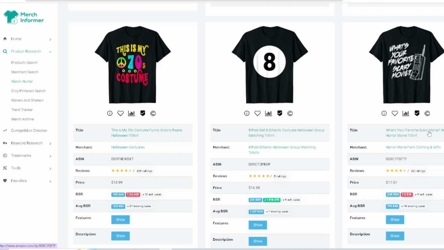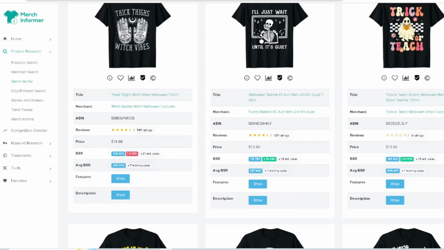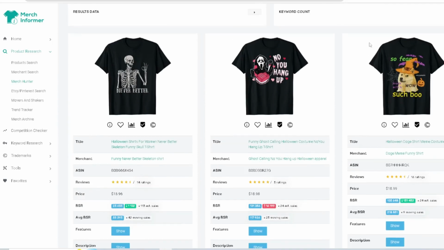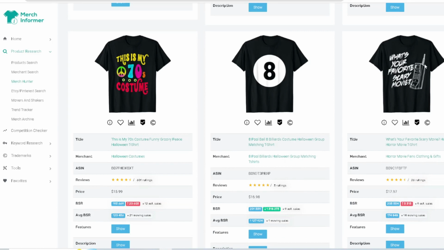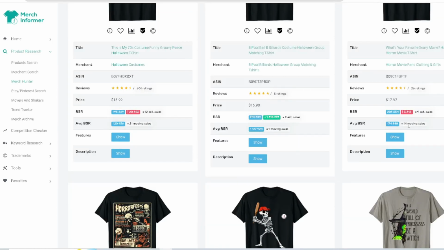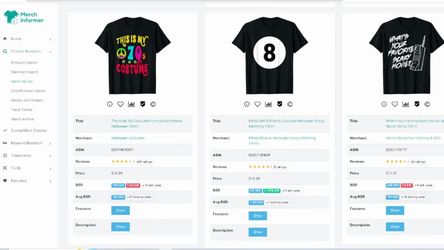Next, what is your favorite scary movie, Halloween horror movie t-shirt? Now this, I think it's relating back to the Scream movie right here. So you want to be very careful, because I know that they're using the phone in that movie. You just want to understand the rules. What's your favorite scary movie? And you can see that has 26 ratings.